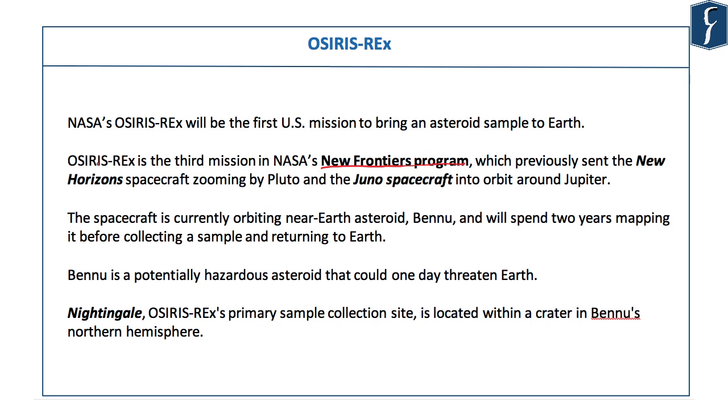The first one was the New Horizons mission, which was sent to Pluto, and the second was the Juno mission, where the Juno spacecraft was sent to Jupiter. The third one is this OSIRIS-REx that has been sent to study the asteroid Bennu. Asteroid Bennu is also considered hazardous because it is 500 m in diameter. It's pretty big, and its orbit is inching close to Earth every day. In 200 years, this asteroid may collide with Earth. Recently, orbiting around the asteroid, the mission has collected pictures of the site where it is going to land and collect the sample from, and that site has been named Nightingale.